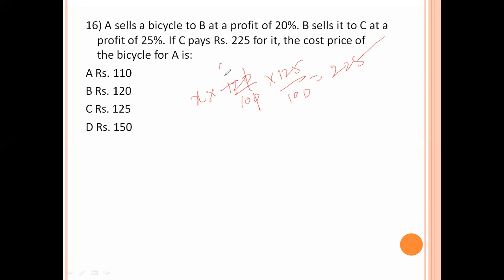The 0s get cancelled. 25 sixes are 150, 25 fives are 125. 25 fives are 125, 25 fours are 100. The 5s get cancelled. 3 twos are 6, 3 sevens are 21, 3 fives are 15. 2 ones are 2, 2 twos are 4. X equals 75 into 2, which is 150 rupees. Option D is the right answer.